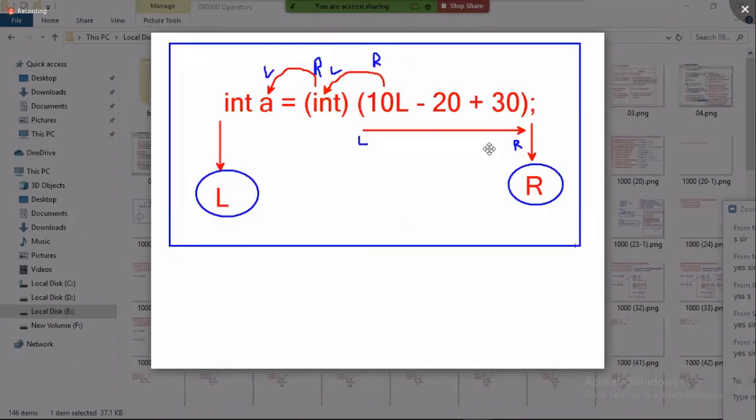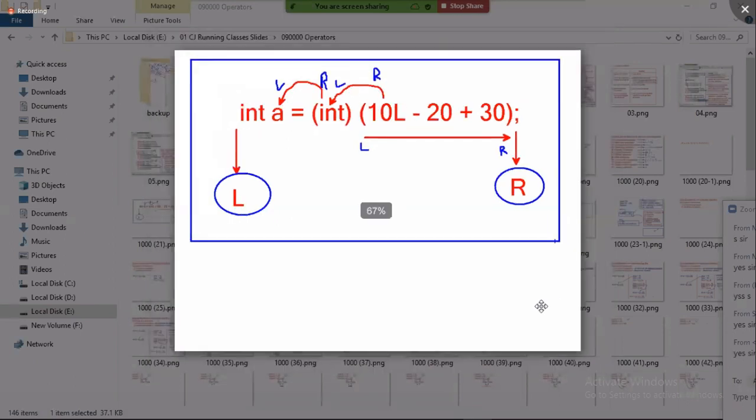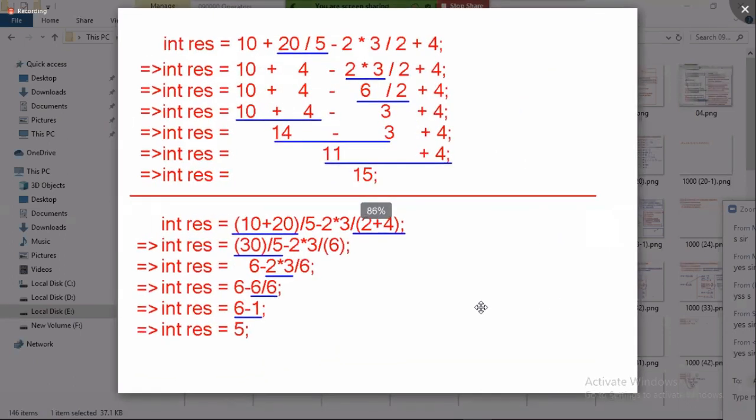So this is the operator associativity, showing which direction is executed. This entire expression is executed left to right. For the final result, the cast operator and assignment operator are executed right to left. I will explain this evaluation later.